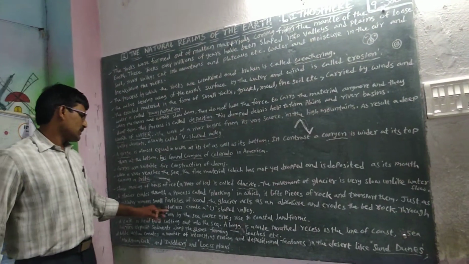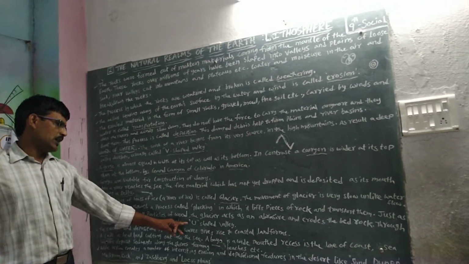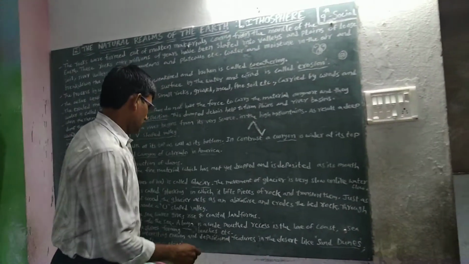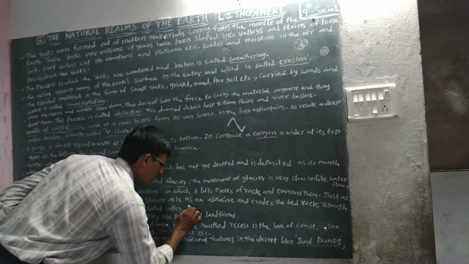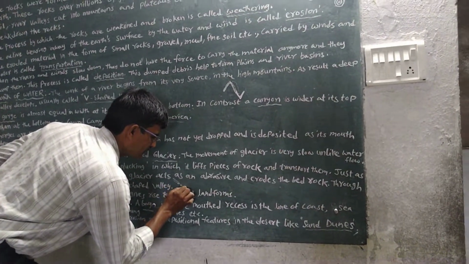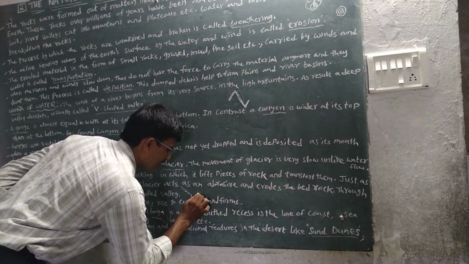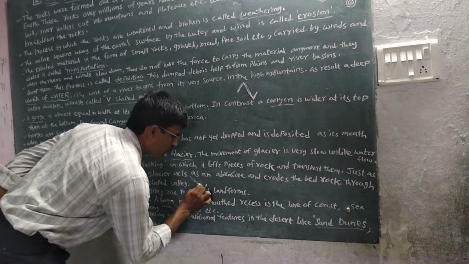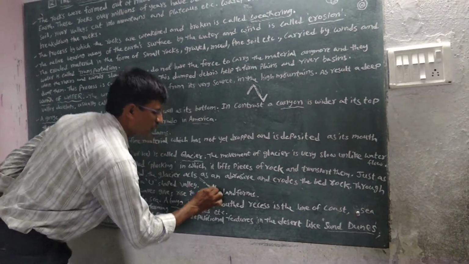And through these two processes, a glacier creates a U-shaped valley. Here is the U-shaped valley, and this is the formation of the U-shaped valley.